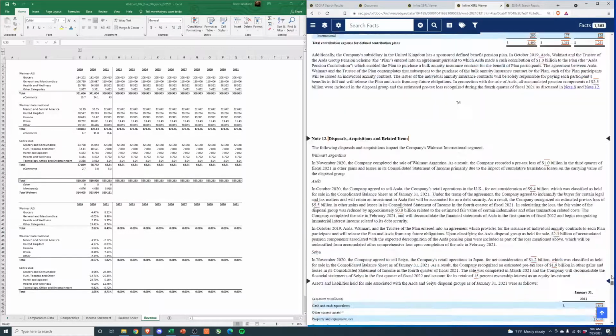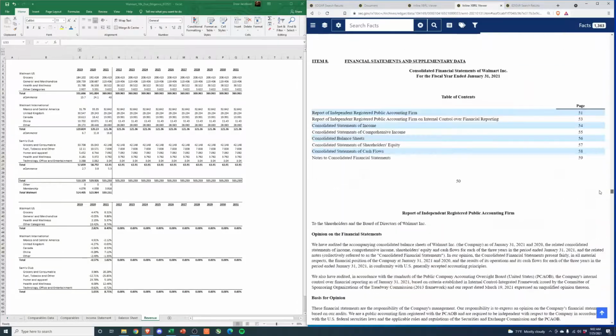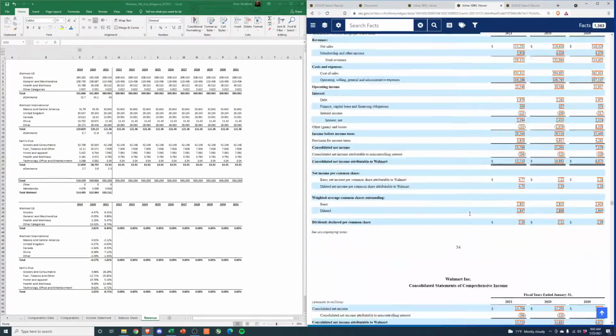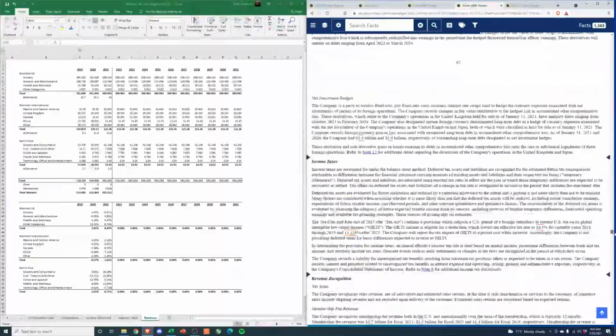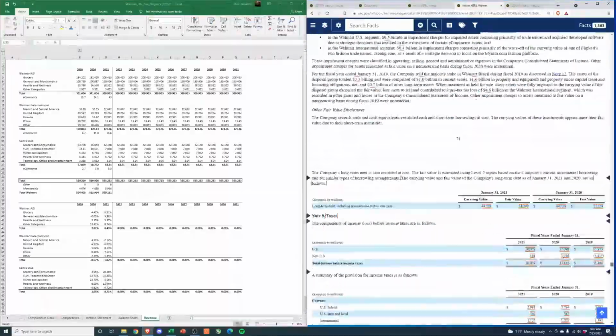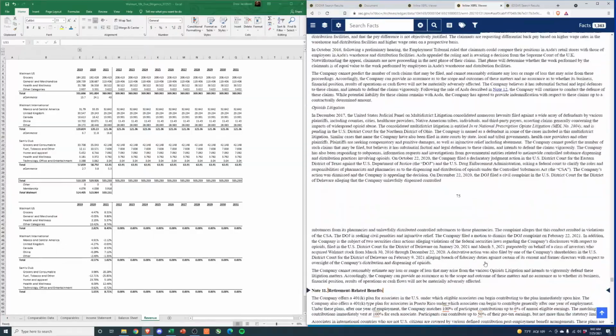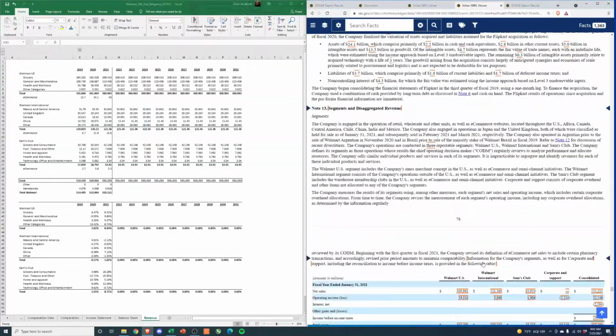If you remember, let me scroll up real quick. I think it was page 54 here. On the income statement, they just give us sales and then membership and other income. So not very much detail on the statement of income or the income statement. So let's scroll back down to page 79, 80 and let's take a look here.